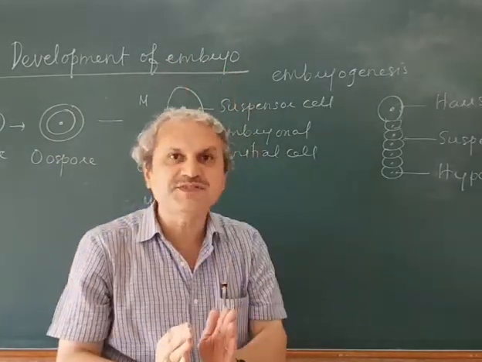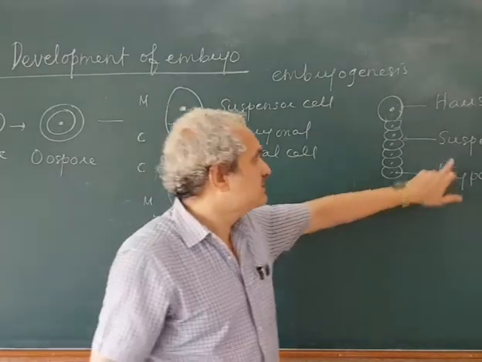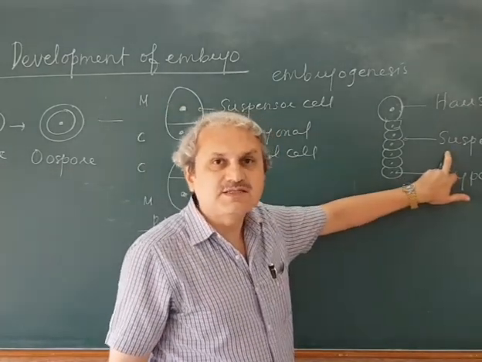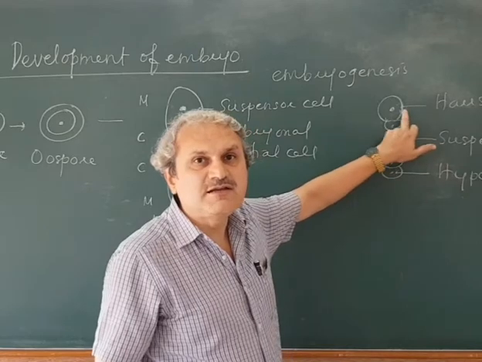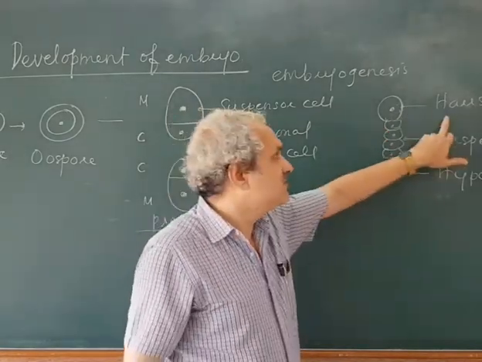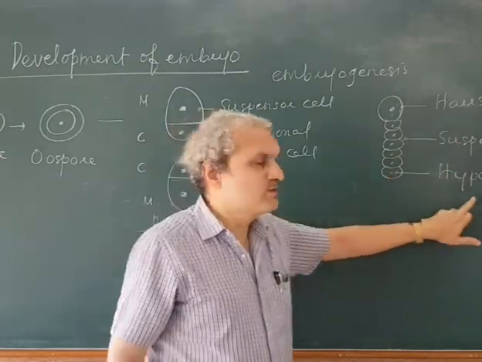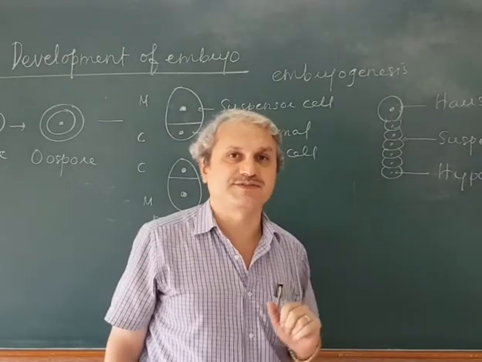The suspensor cell undergoes repeated division to form a row of cells, a stalk of nearly 6 to 10 cells, which is called a suspensor. In a suspensor, the terminal cell towards the micropylar end grows in size and functions as a haustorium, whereas the lower cell is called the hypophysis.